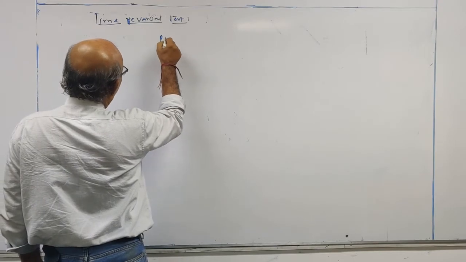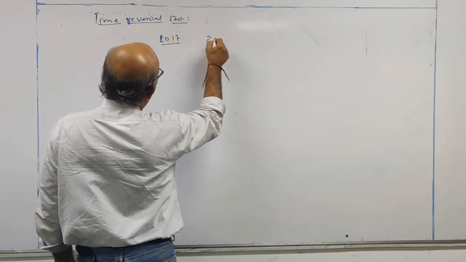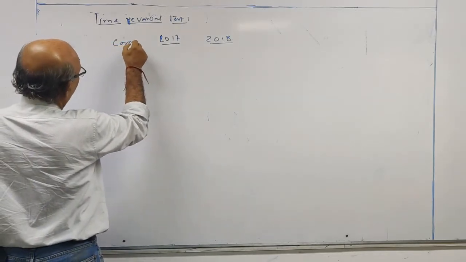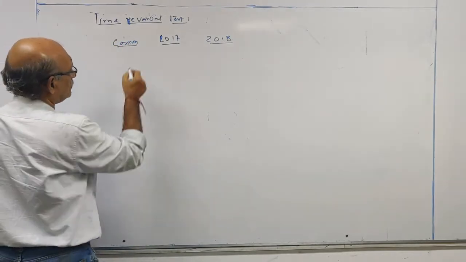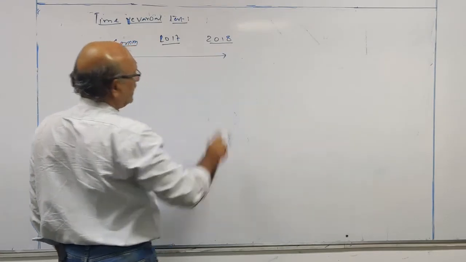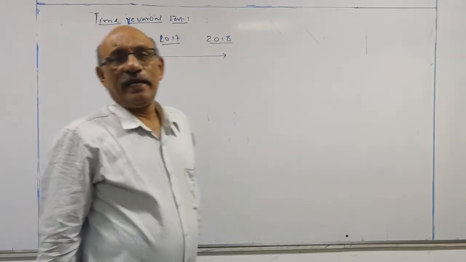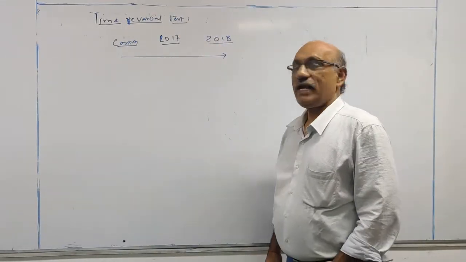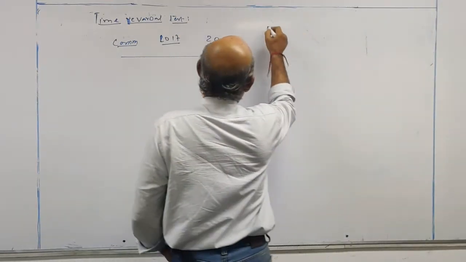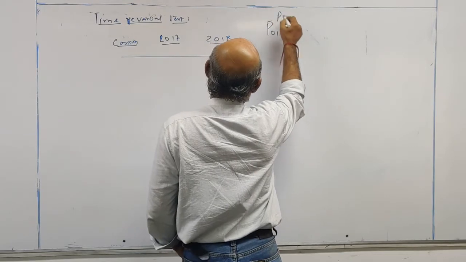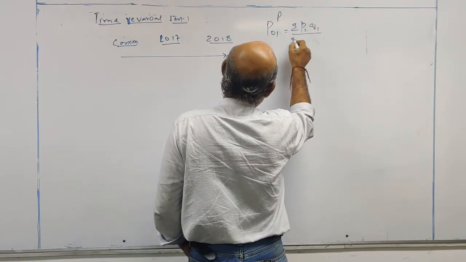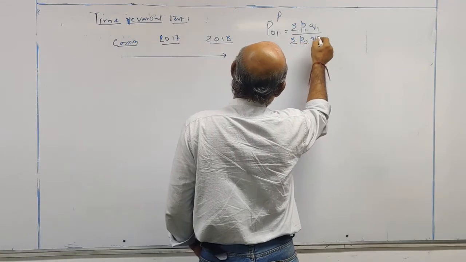This is the 2017 base year, 2018 current year. We have a group of commodities. Let us calculate the index number taking 2017 as the base year and 2018 as the current year. So the price index number of Paasche is equal to summation of P1 Q1 by summation of P0 Q1.